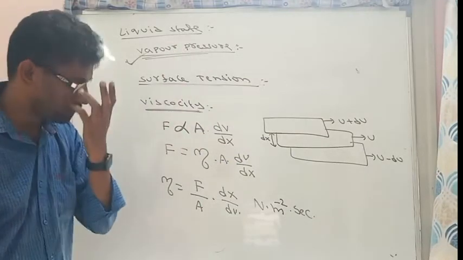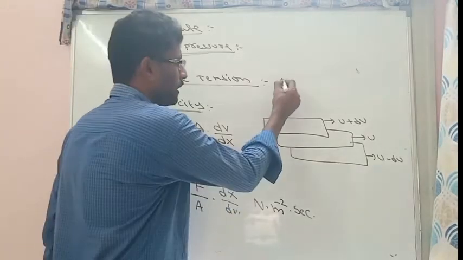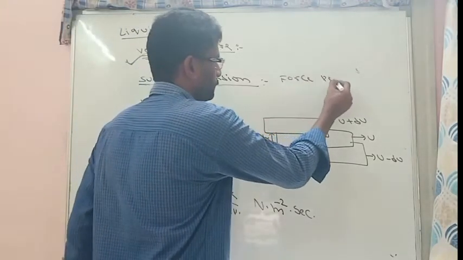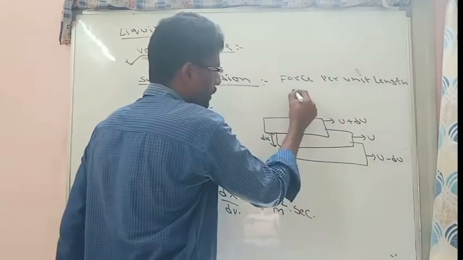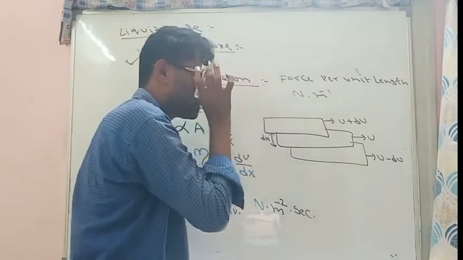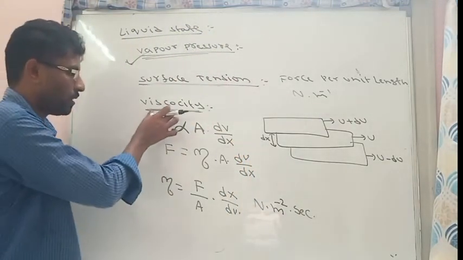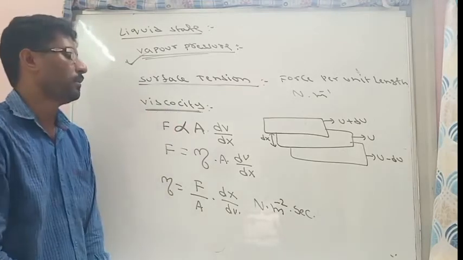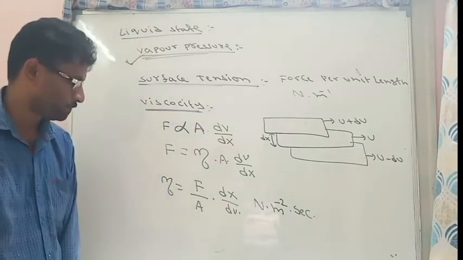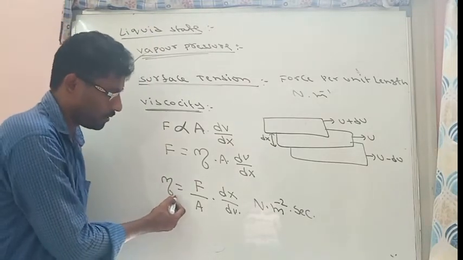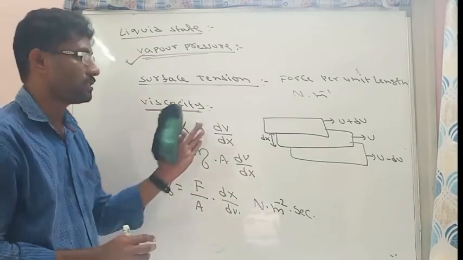Surface tension is the force acting per unit length, with units Newton per meter. Viscosity is the force of attraction between the liquid molecules. The viscosity coefficient eta is equal to force divided by area into dx by dv. This is about the liquid state.